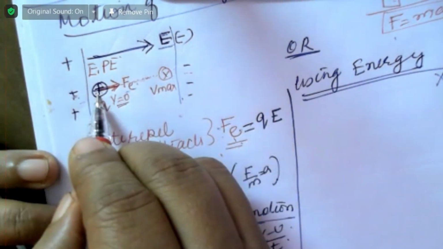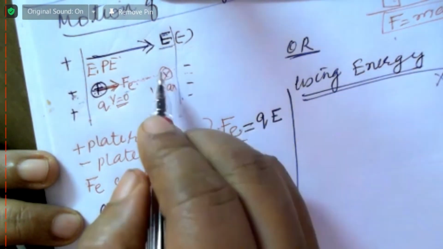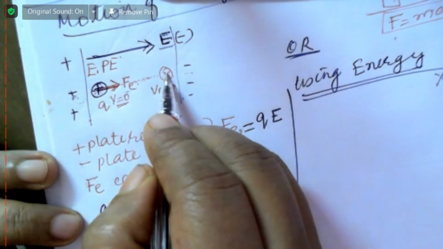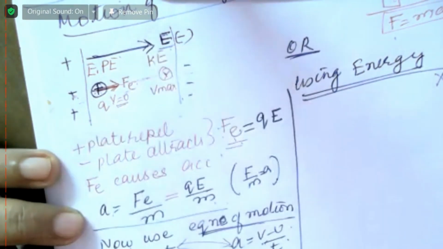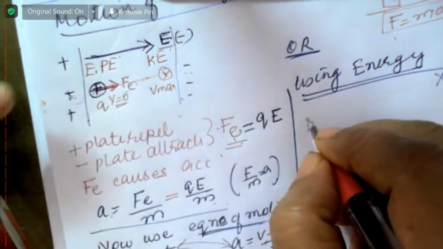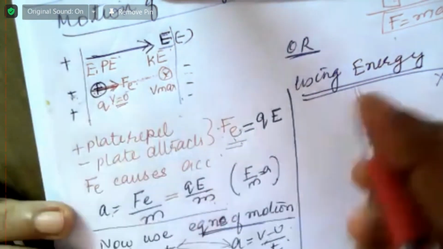So here it had 0 speed, and here it has some maximum speed. Because of the speed, because of the motion, what energy does it get over here? Kinetic energy. So we can write, let this point be say A and this be B. I'm writing for the positive; it is the same thing for the negative.